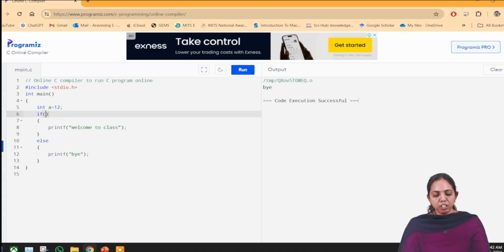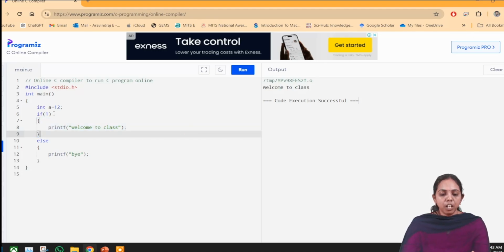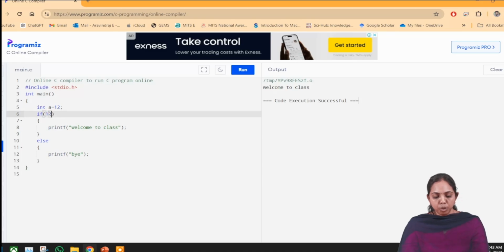Now I will change it to 1, and see what happens. 1 indicates true, so it will print the statement present in the if, which is "welcome to the class".